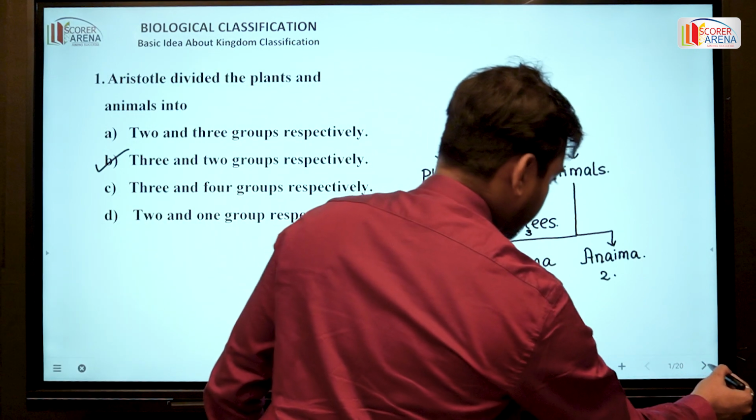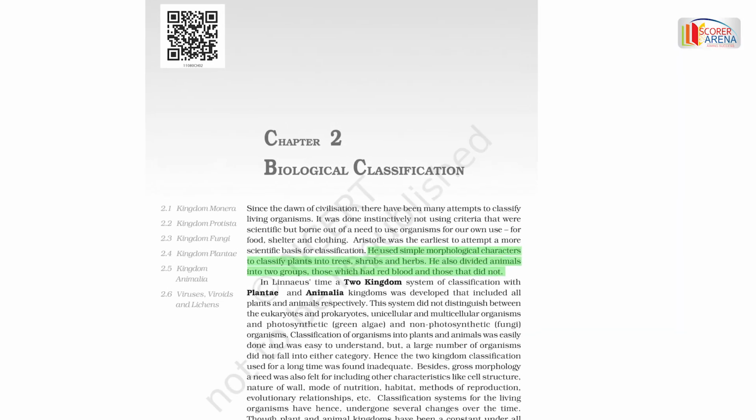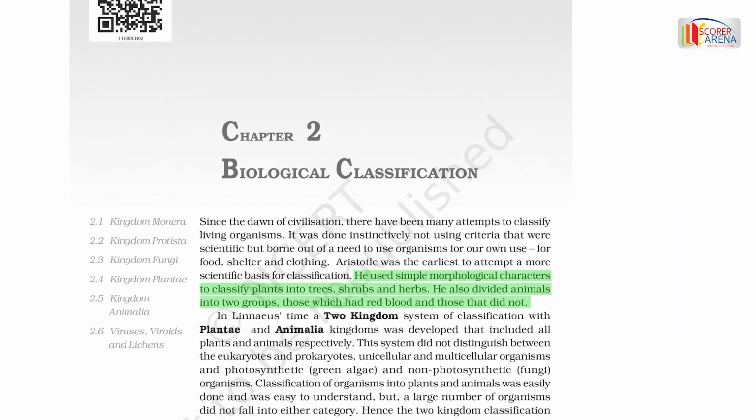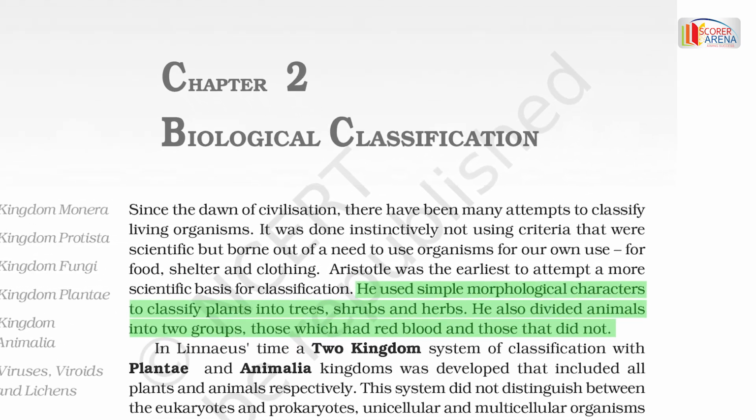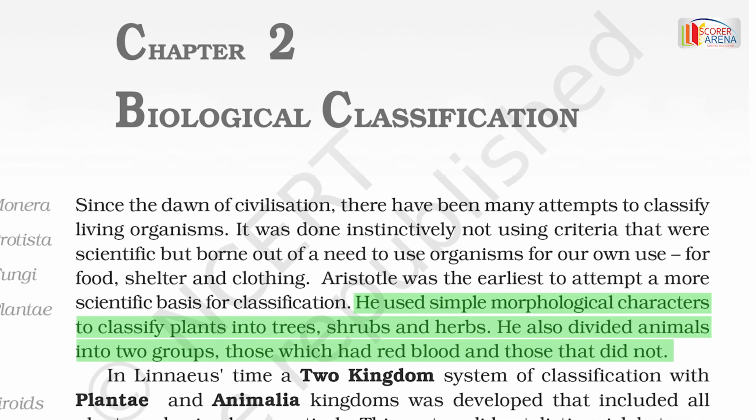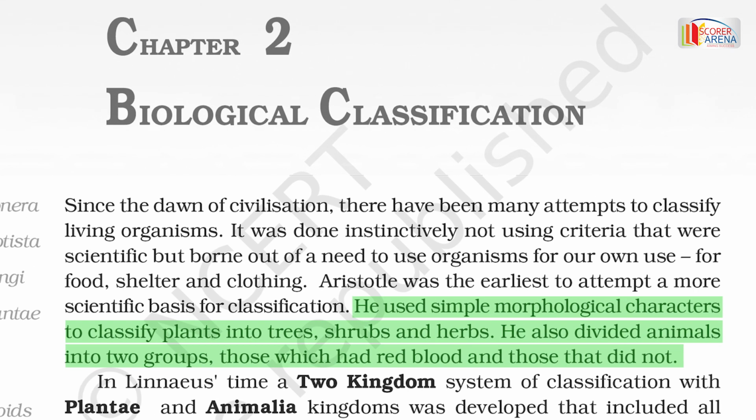Okay, so this is your probable reference. This is an NCERT page where it is written, he used the simple morphological character to classify the plants into trees, shrubs and herbs, whereas he also divided the animals into 2 groups, those that had red blood and those that did not. Okay, so next, move on to our next question.